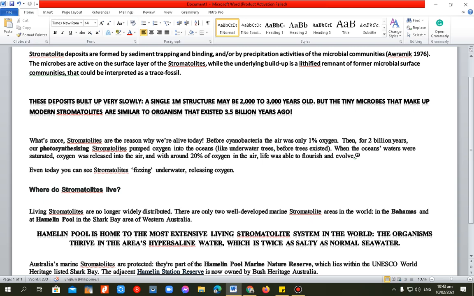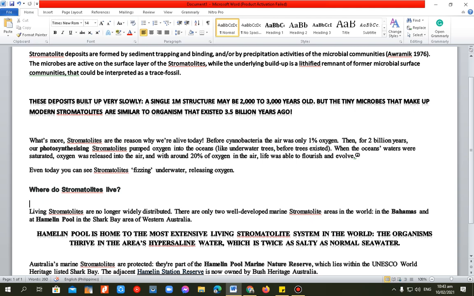So before cyanobacteria, the air had only 1% oxygen. Then for 2 billion years, our photosynthesizing stromatolites pumped oxygen into the oceans. So we are thankful that stromatolites pump oxygen into our oceans, like underwater trees before trees existed.